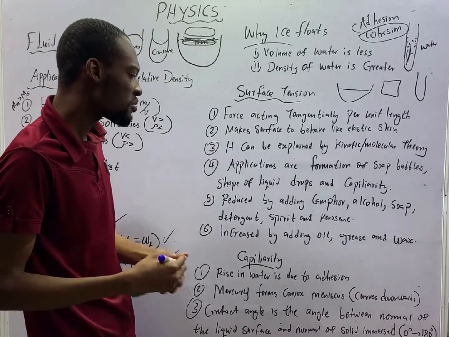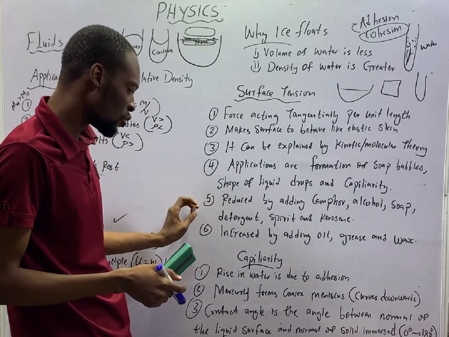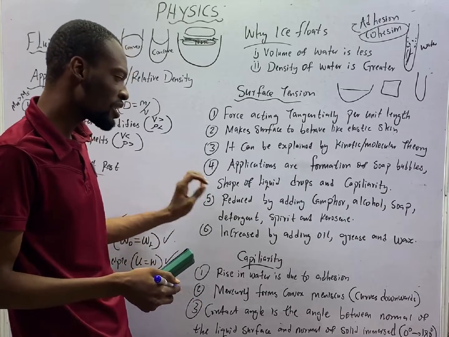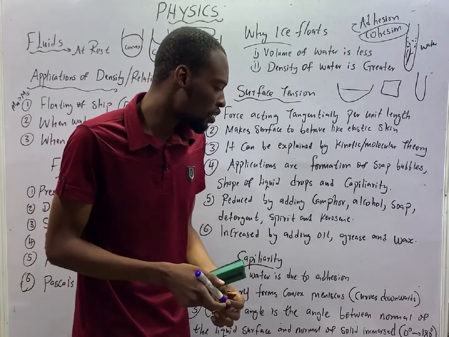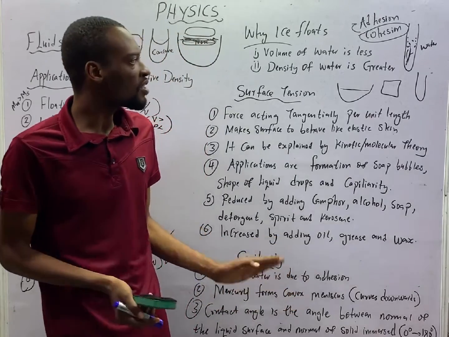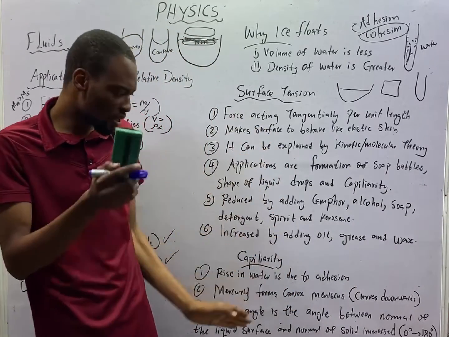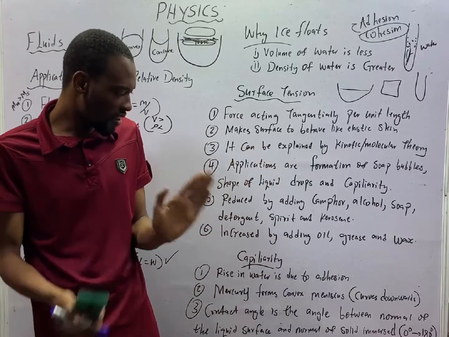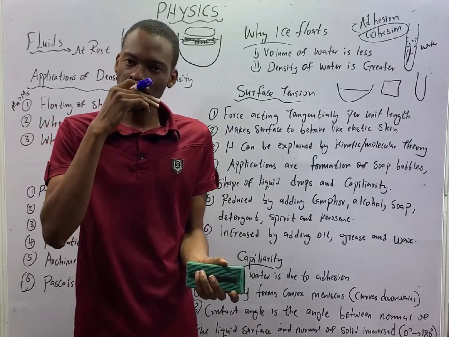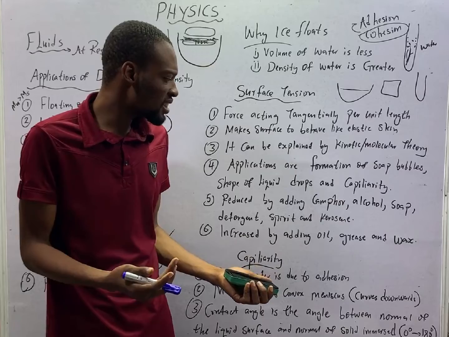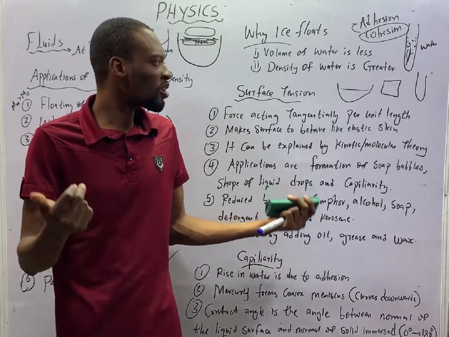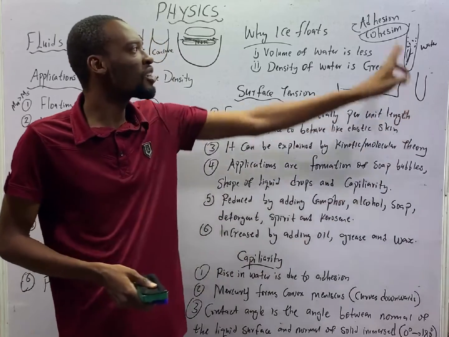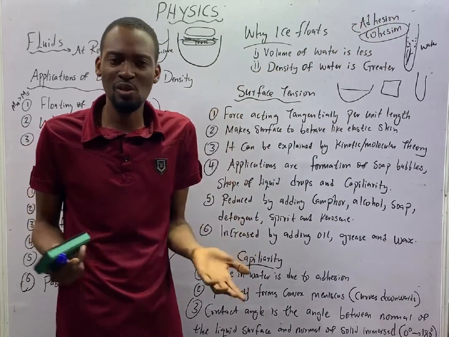And there is something called contact angle. Contact angle is the angle between the liquid surface and the normal of the solid. For substances that wet glass, or for substances that have strong adhesion, the contact angle will be zero.